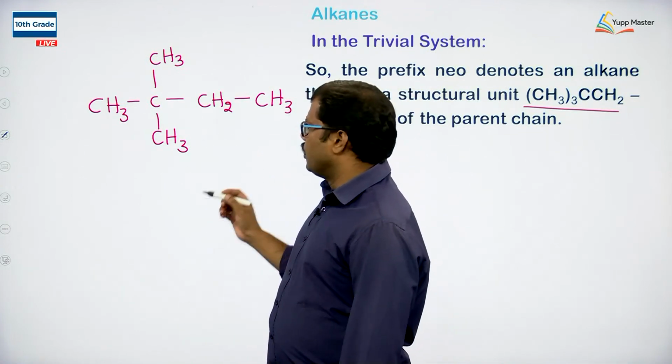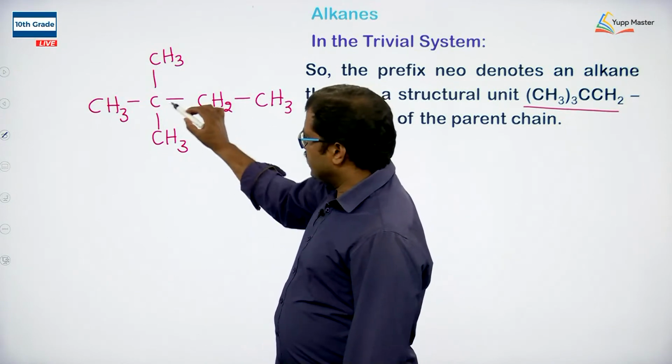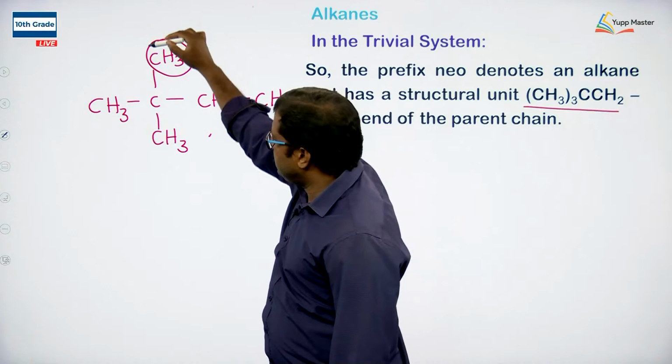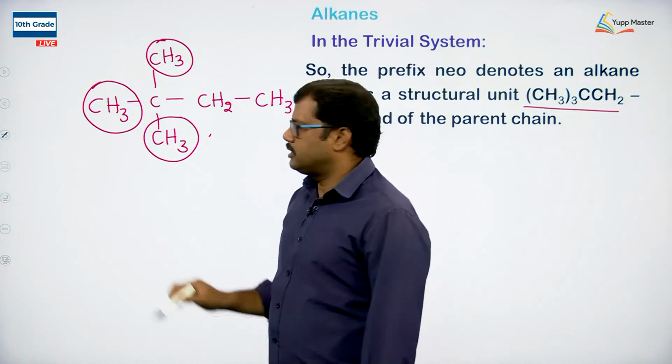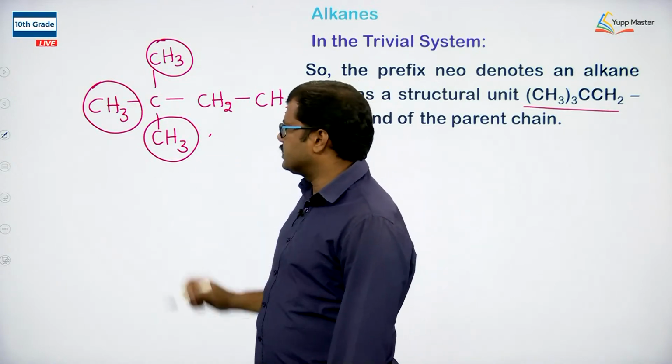So, writing neo, if you observe the second last carbon atom, it is connected to CH3, CH3, CH3. So we have 3 CH3s attached to the second last carbon atom.